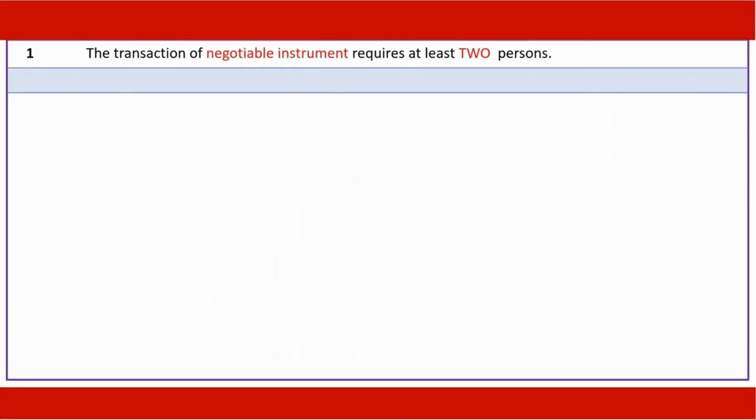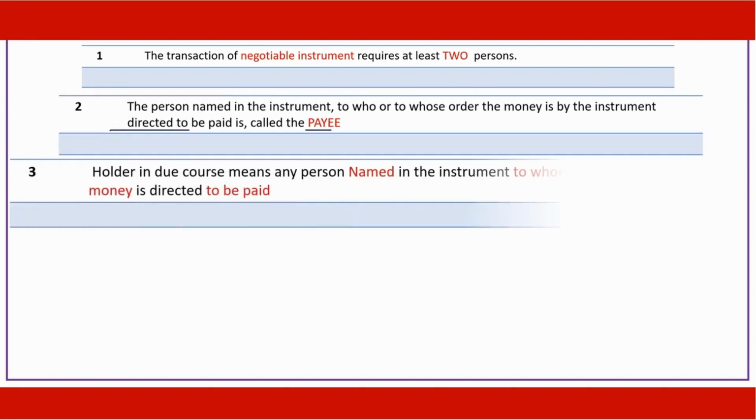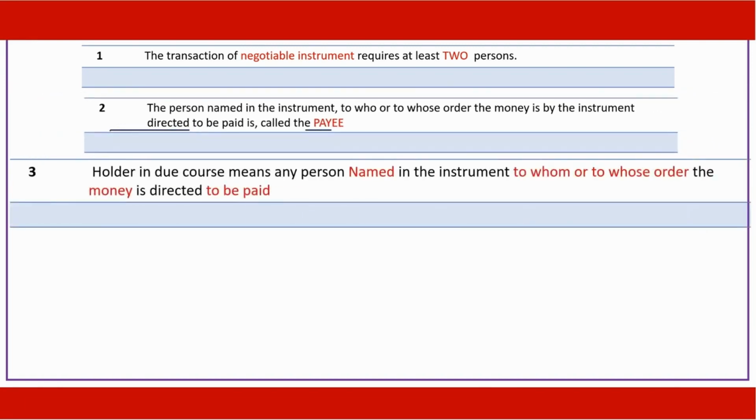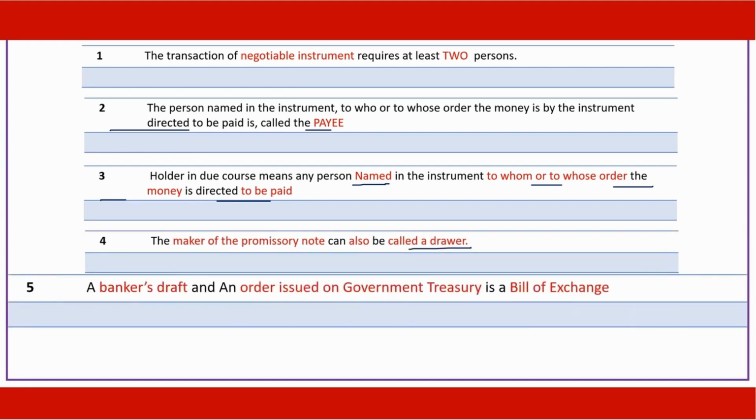The transaction of negotiable instrument requires 2 persons. The person named in the instrument to who or to whose order the money is directed to be paid is called the payee. Holder in due course means a person named in the instrument to whom or to whose order the money is directed to be paid. The maker of promissory note can also be called the drawer. A banker's draft or an order issued by the government treasury is equivalent to a bill of exchange.